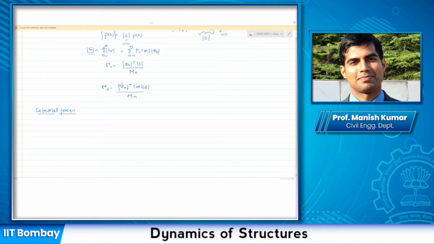And we also said that if you want to find out the internal forces or the element forces, there are two procedures that you can utilize. The first procedure is finding out un(t), which is the contribution of the nth mode to the total displacement response, directly utilizing this expression here.